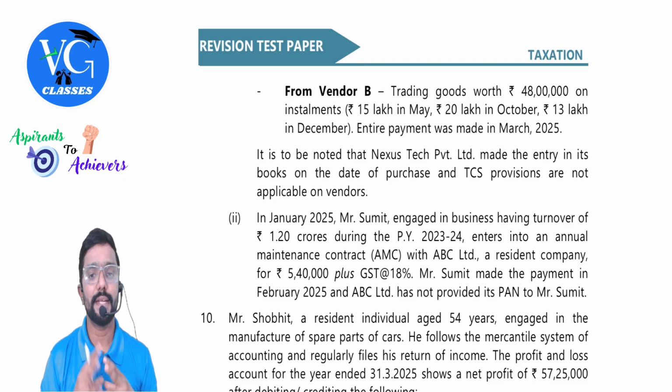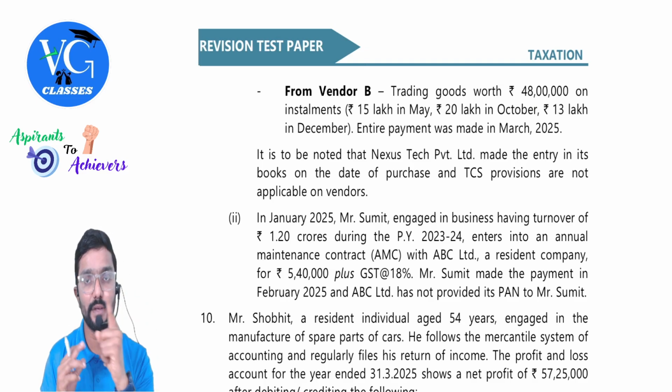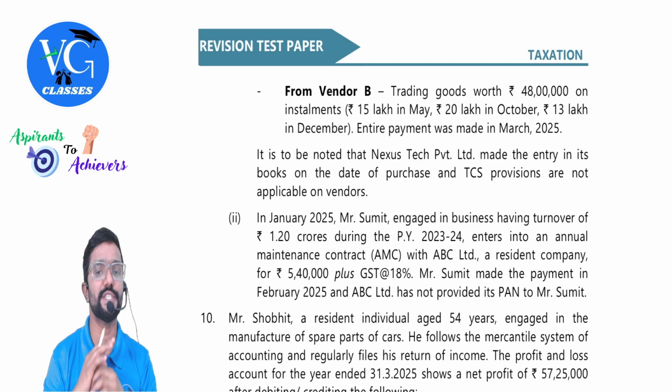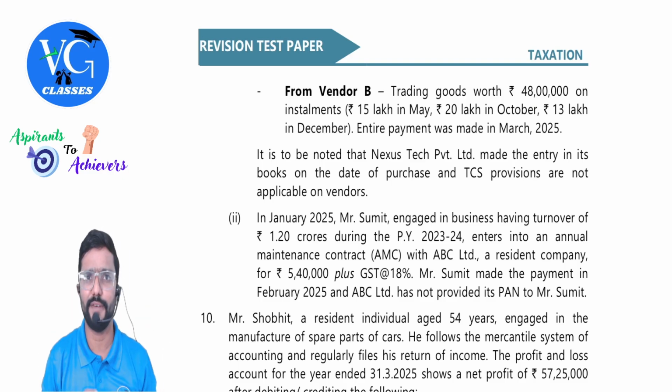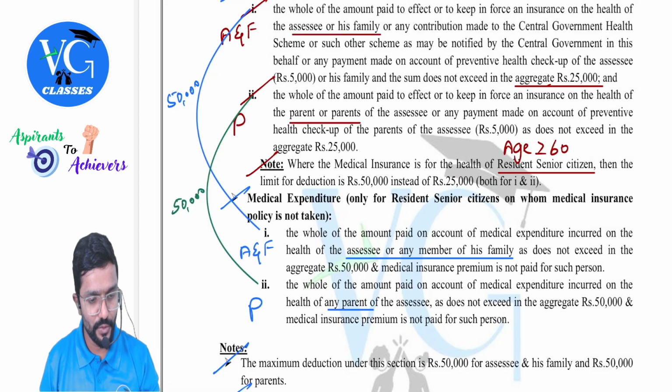It is to be noted that Nexus Tech Private Limited made the entry in its books on the date of purchase. Entry is passed on date of purchase, and TCS provisions are not applicable to vendors. Okay, fine. Then we will see. I will just show this 194Q.